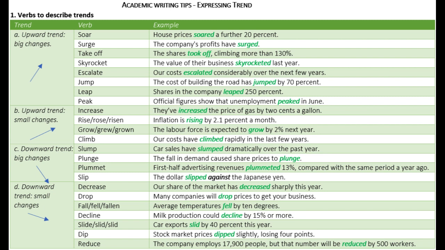Jump. Example, the cost of building the road has jumped by 70%. Leap. Example, shares in the company leapt 250%. Peak. Example, official figures show that unemployment peaked in June.